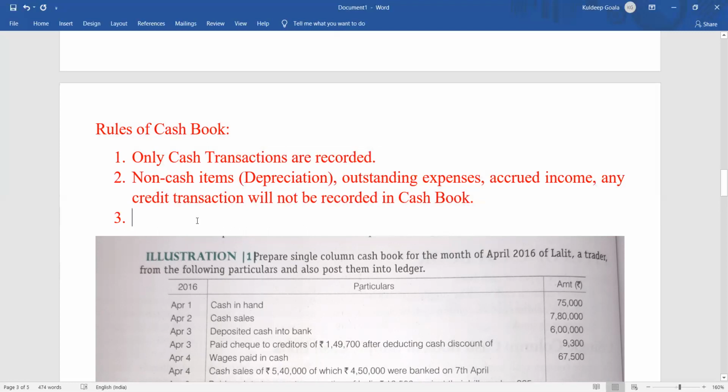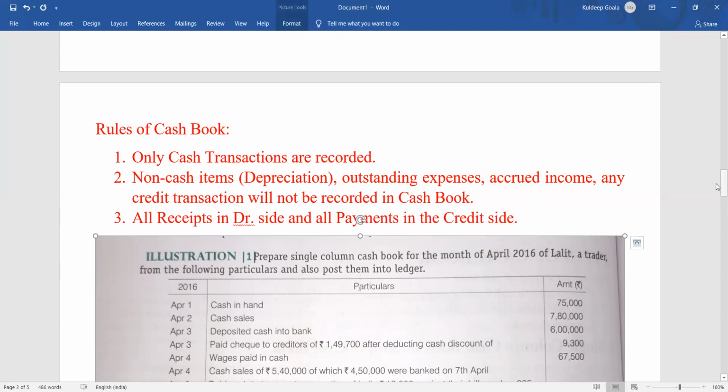Remember that all receipts are on the debit side, the receipt side, and all payments are on the credit side. All the received amounts go on the debit side, all the payments on the credit side. So this is the main rule of the cash book, based on which all the transactions will be entered. Clear? You should be very clear with these concepts.